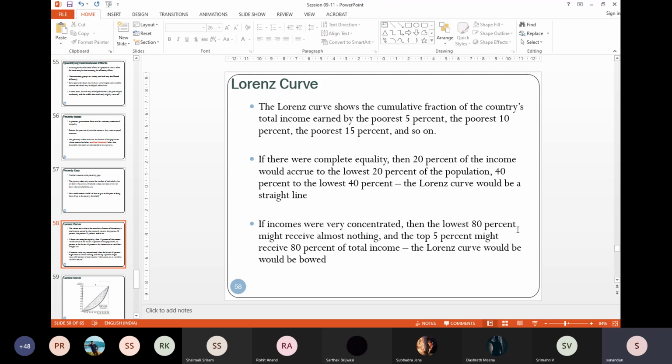Another measure is something that measures overall inequality in the economy. And this is what we call the Lorenz curve.